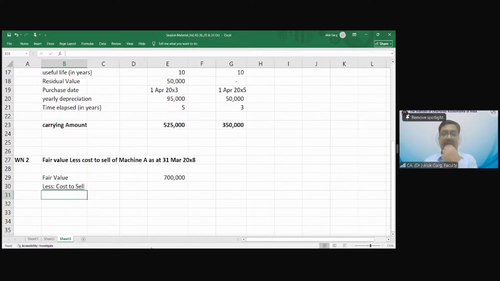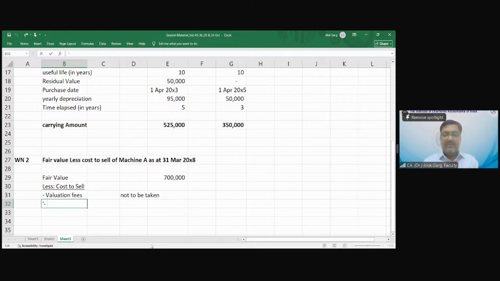What is my cost to sell? Valuation fee. Whether valuation fee will be my cost to sell? No, sir. Not to be taken. Okay. Then after valuation fee, what is there? और कौन सी cost?